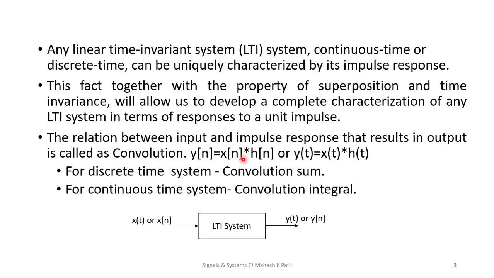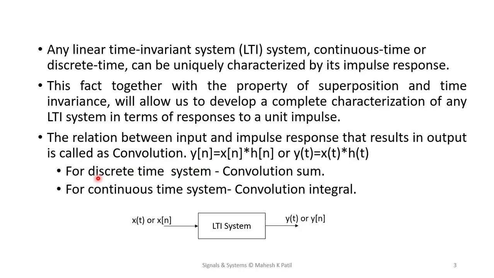Convolution is defined between two signals. You can see this equation here. y[n] is the output, and this output is given by x[n] convolved with h[n], meaning the input convolved with the impulse response gives the output. Similarly, you can observe here y(t) is equal to x(t) convolved with h(t), where h(t) is the impulse response, x(t) is the input, and y(t) is the output.